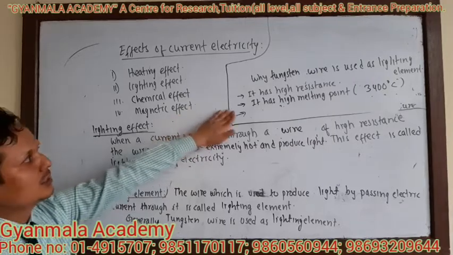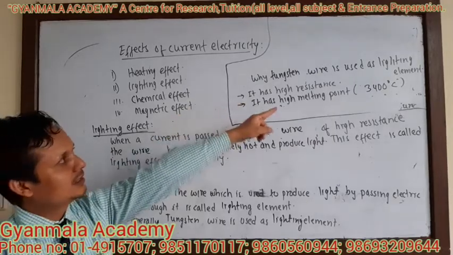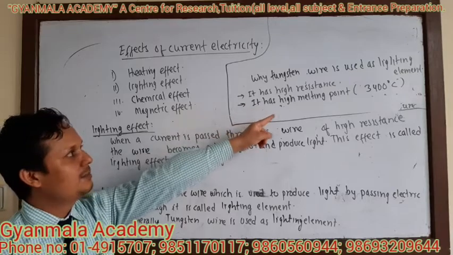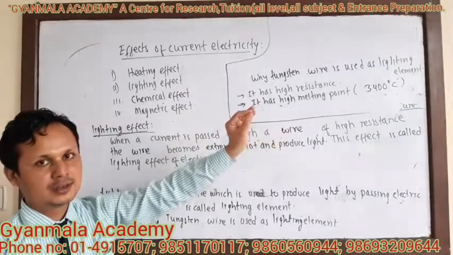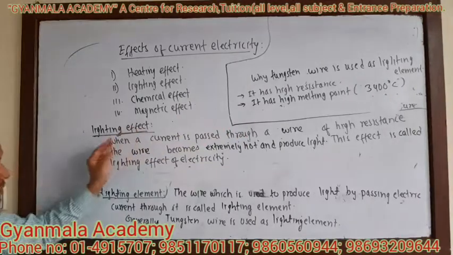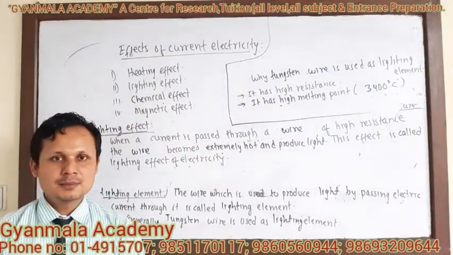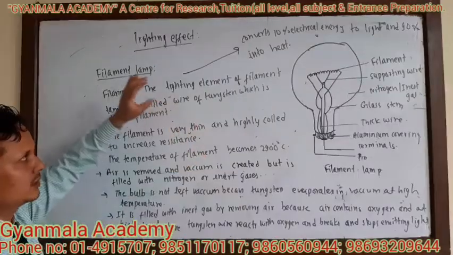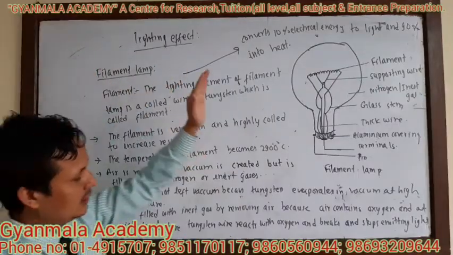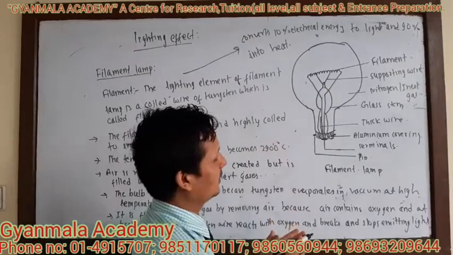Tungsten wire is used as a lighting element because it has very high resistance and a high melting point of about 3400 degrees Celsius. In the lighting effect, we'll discuss two types of lamp, the filament lamp and the fluorescent lamp. At first, the filament lamp. Let us look at the structure of the filament lamp.